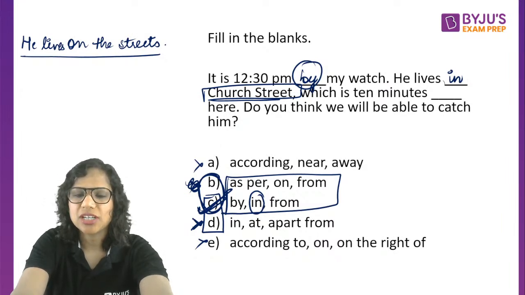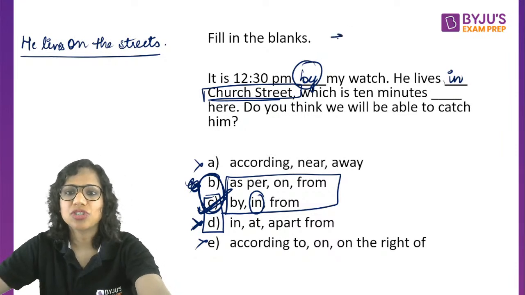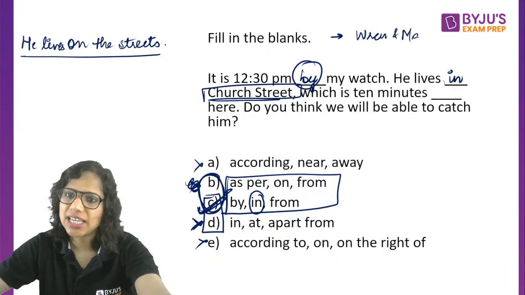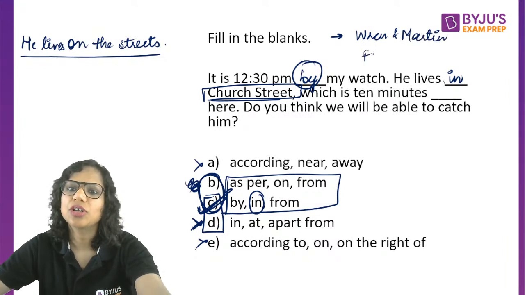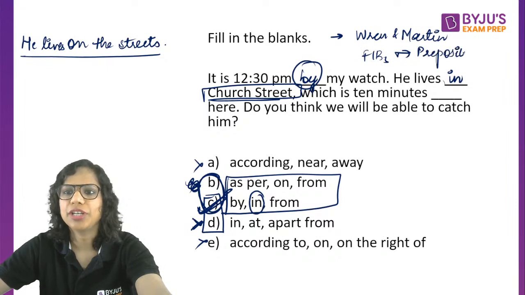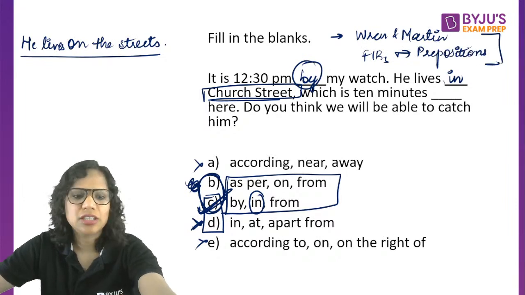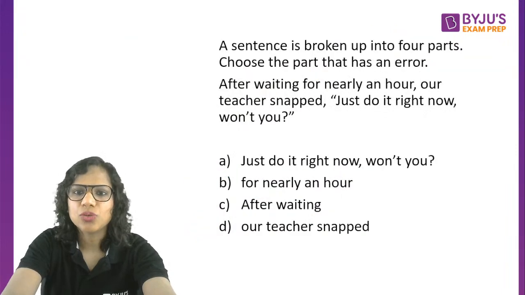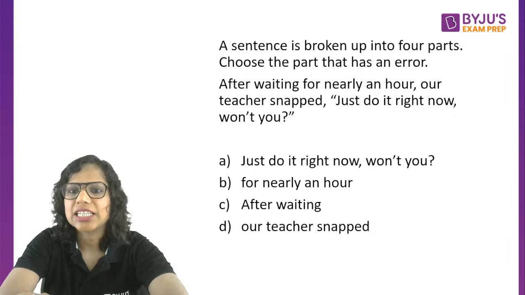Then we can proceed comfortably. And in case preposition is a weak area, I told you that Renan Martin has exercises, FIBs only on prepositions. Go for them. Okay, it will probably take you some hours, right? But after that, I think you will have a much better knowledge of prepositions, right?